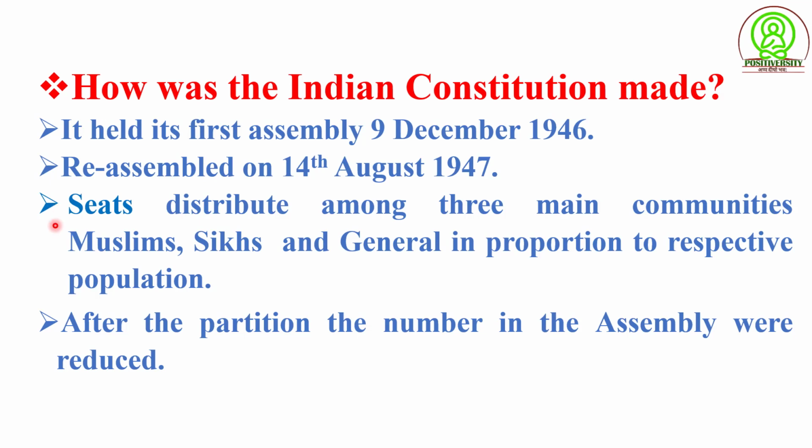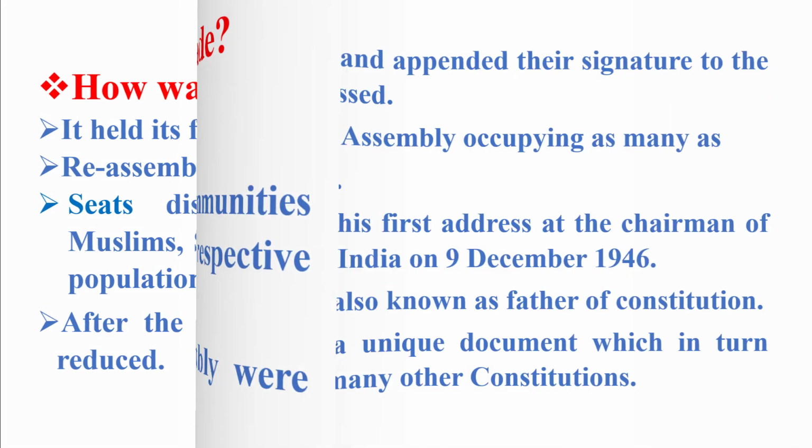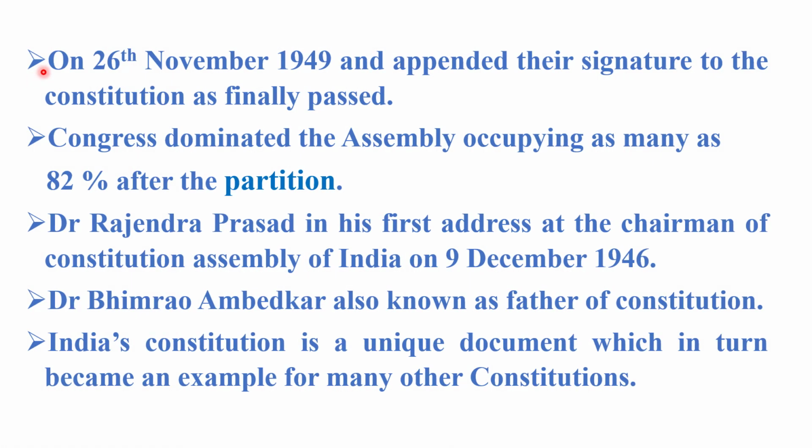After the partition, the number in the assembly was reduced to 299, of which 284 were actually present. On 26th November 1949, they appended their signatures to the constitution as finally passed.